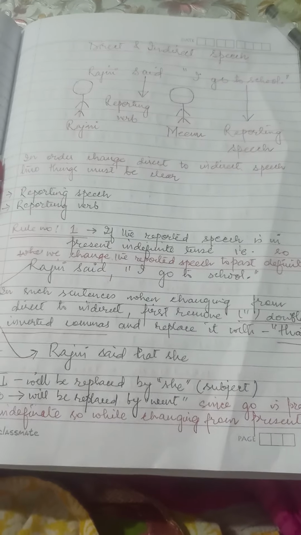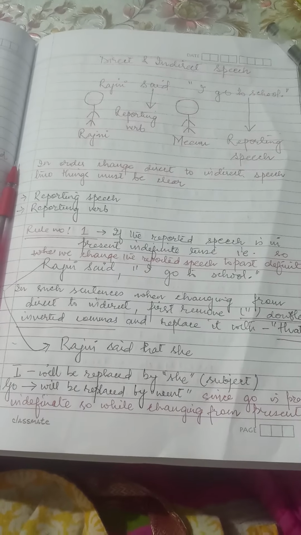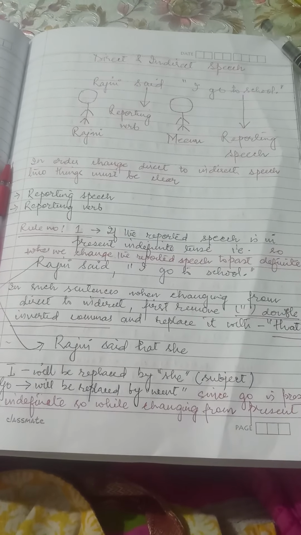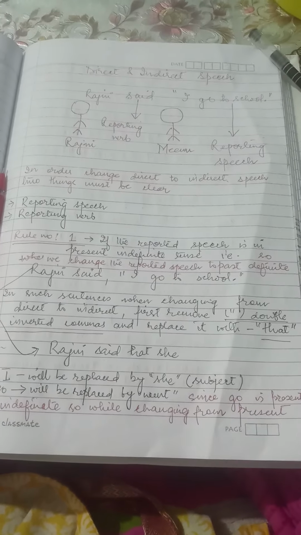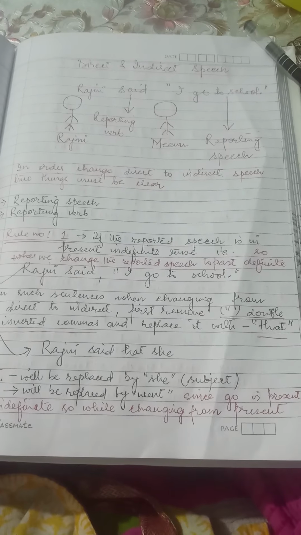For example, "I go to school." In such sentences, when changing from direct to indirect, first remove the double inverted commas and replace them with "that."